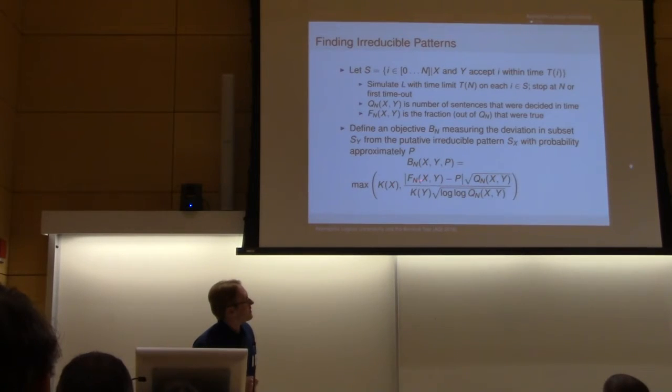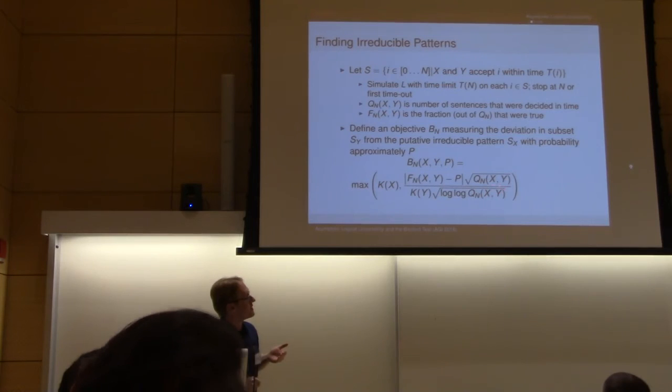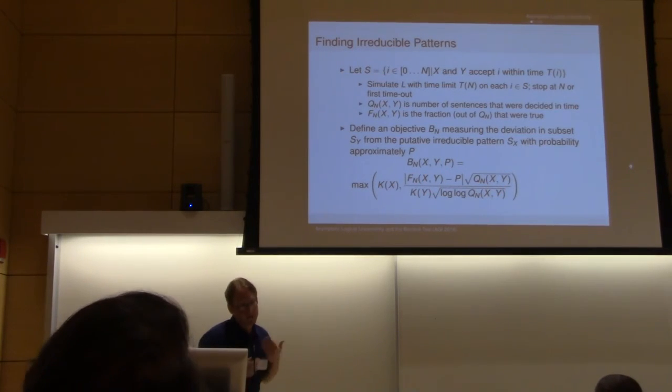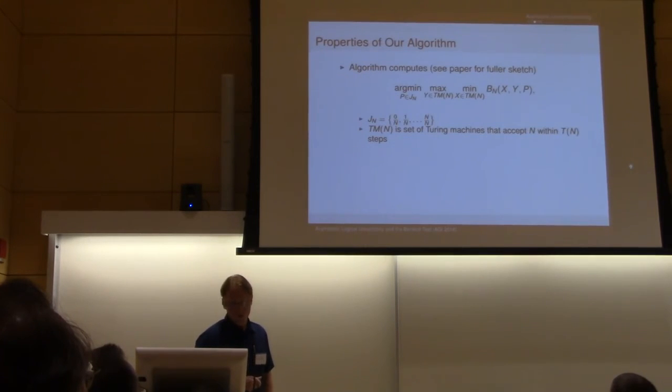Essentially, this is the deviation of the observed frequency from the frequency p, which we're trying to guess, relative to our sample size, the square root of the sample size, and the log square root of the sample size. And then of course the complexity terms come in again, because we could just encode the sentence directly in linear space.